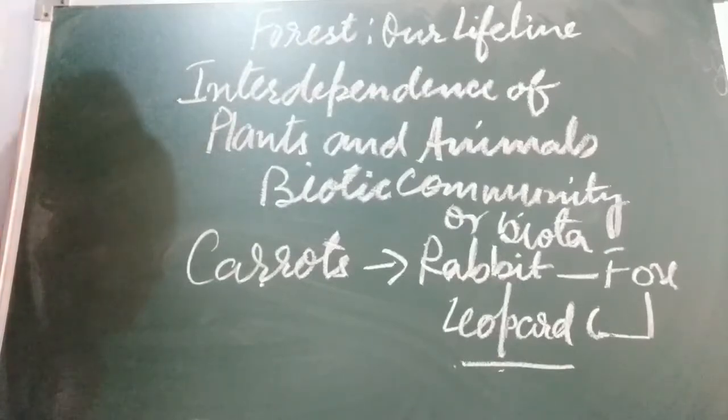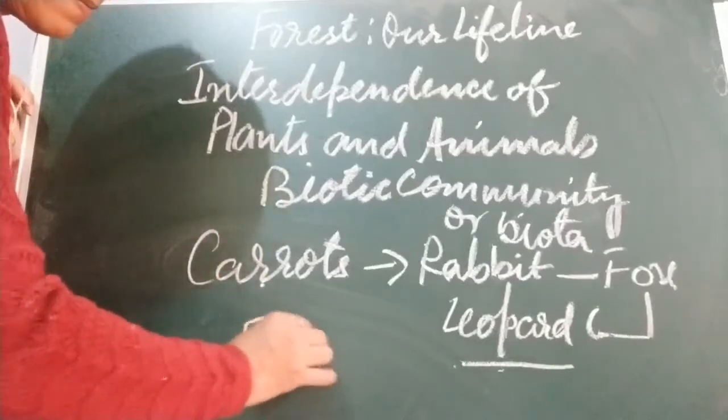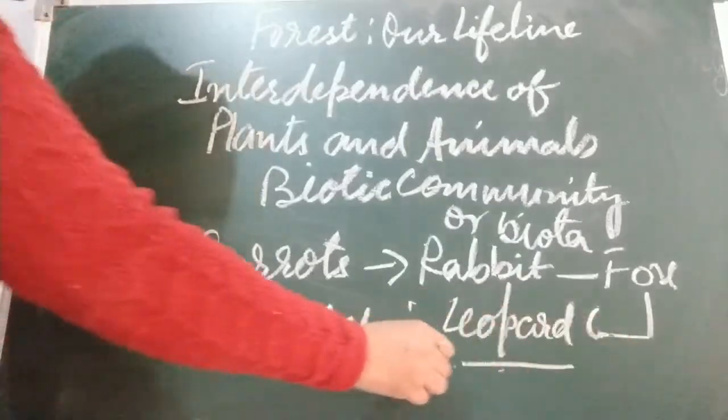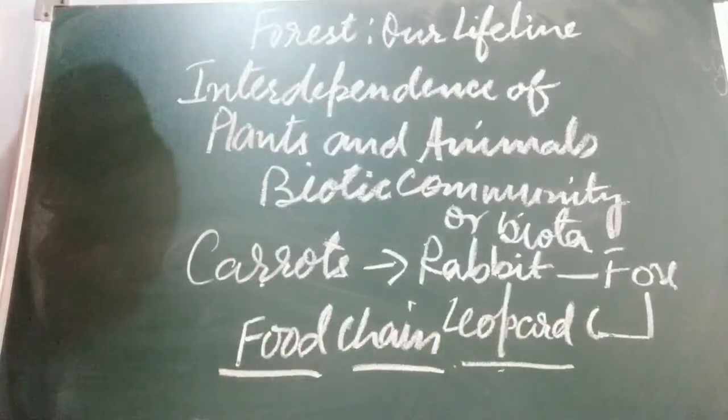Okay. Is this clear? This chain that forms in nature is called food chain. What do we call such a chain? Food chain. A rat eats in the same manner. A rat eats grains and plants, a snake eats a rat and an eagle eats a snake. This is another example of food chain.